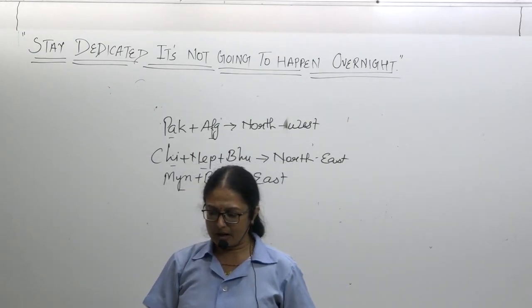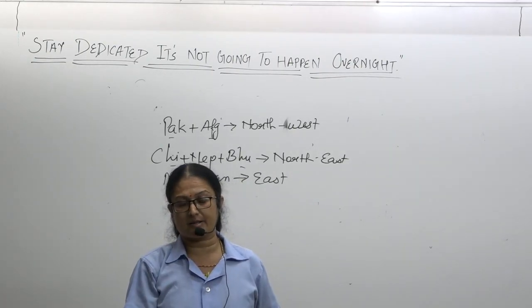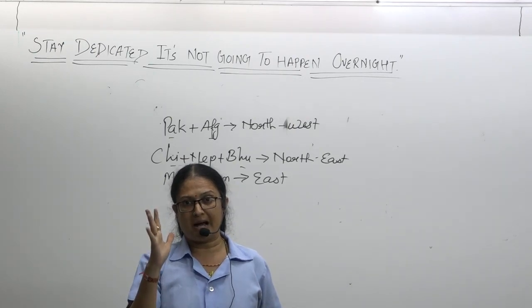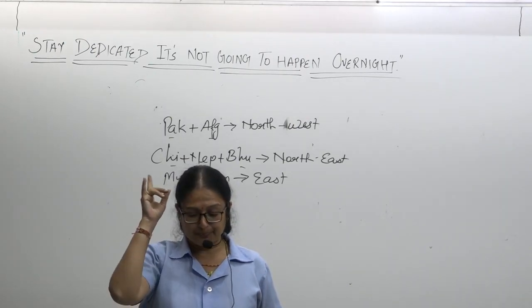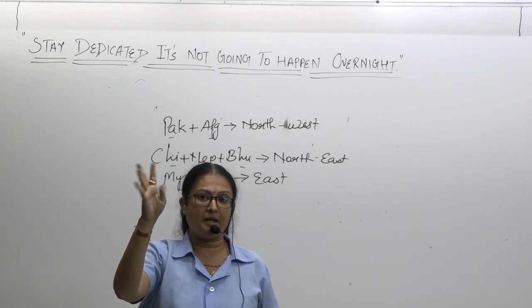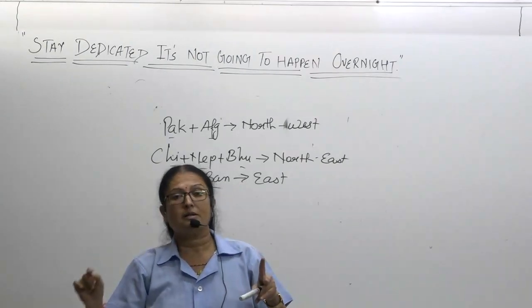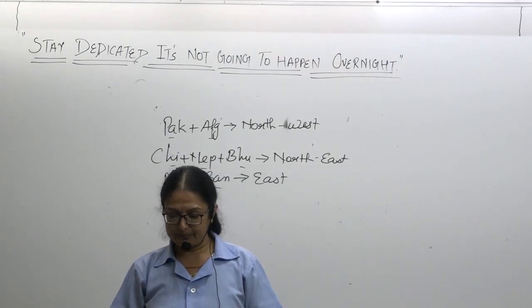Okay. In the south, Sri Lanka and Maldives are our marine neighbors. So altogether 9 neighbors you have to keep in mind: Pakistan, Afghanistan, China, Nepal, Bhutan, Bangladesh, Myanmar, Sri Lanka and Maldives.